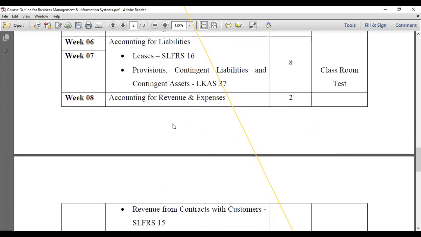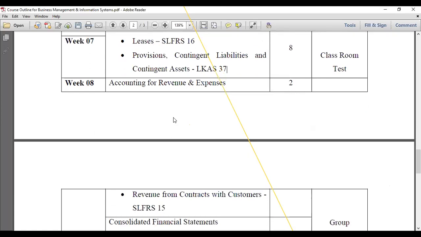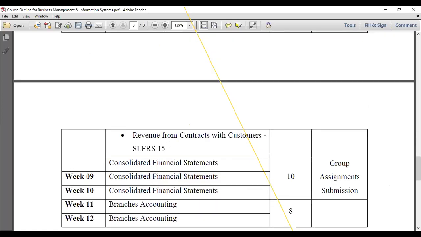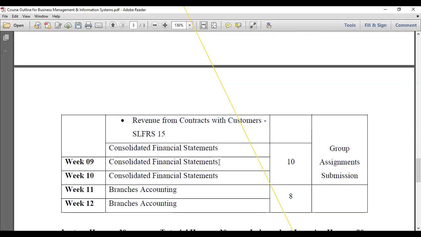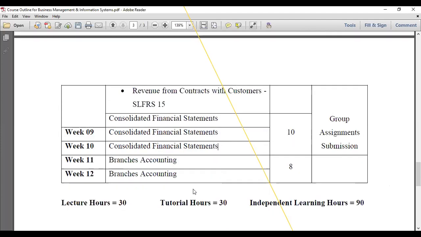And also accounting for revenue and expenses. Under that, SLFRS 15. I think you have learned some part of SLFRS 15 at the previous level examination. Then after, consolidated financial statements, we hope to discuss more, as we have highlighted here. And finally, branch accounting, right? These are the topics we are going to discuss with you.